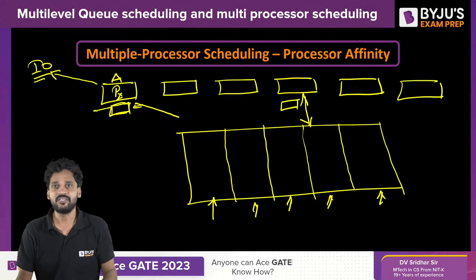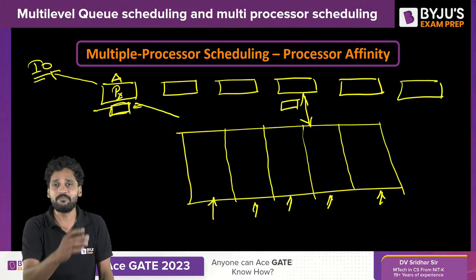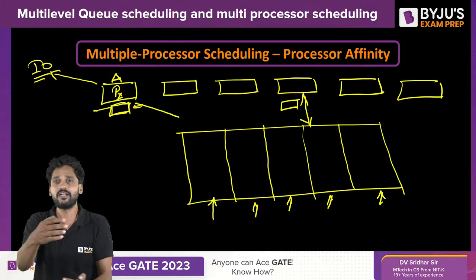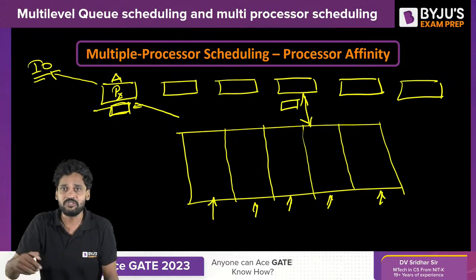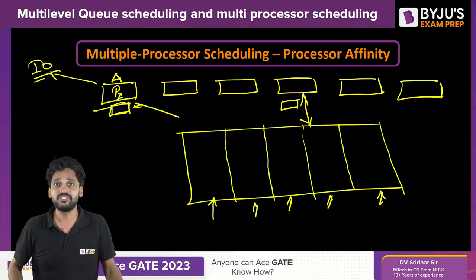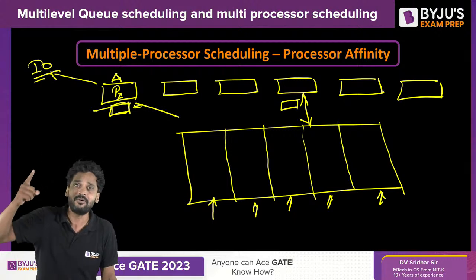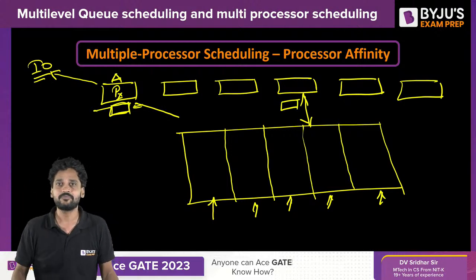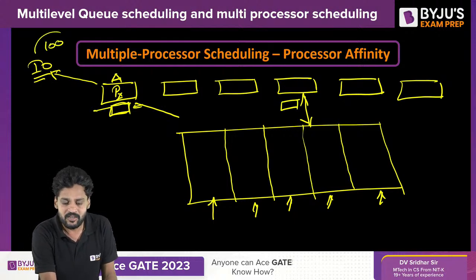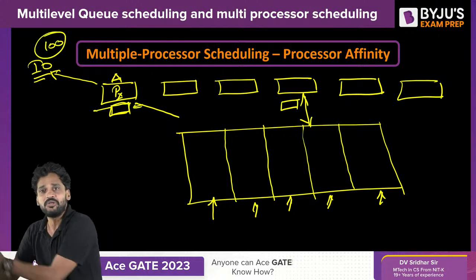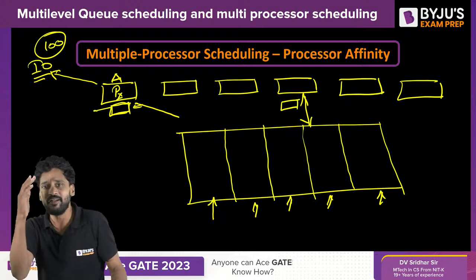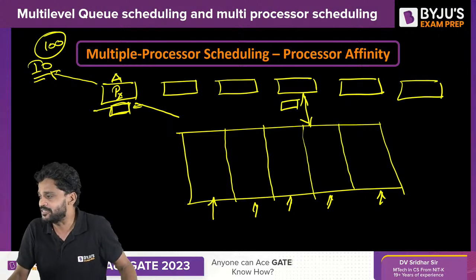We can't afford this. Whenever a process enters the CPU for the first time, obviously its data will get loaded into the cache memory. But in a multiprocessor system, if it gets scheduled to some other processor after preemption, it will be catastrophic, since data must be loaded into the local cache of that processor. What if it just went to IO 100 times? Every time it comes back, it gets scheduled to a different processor. There is no point in cache memory at all. I hope I made it very clear.